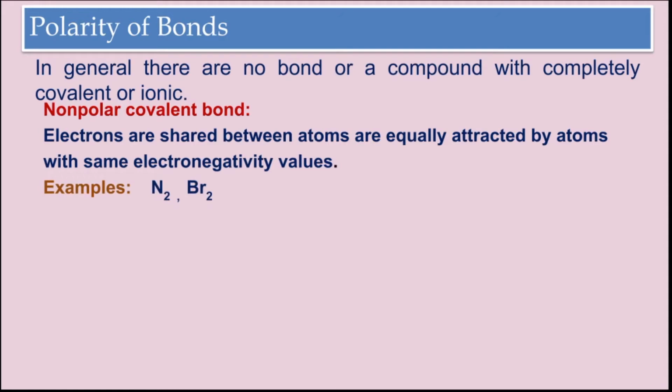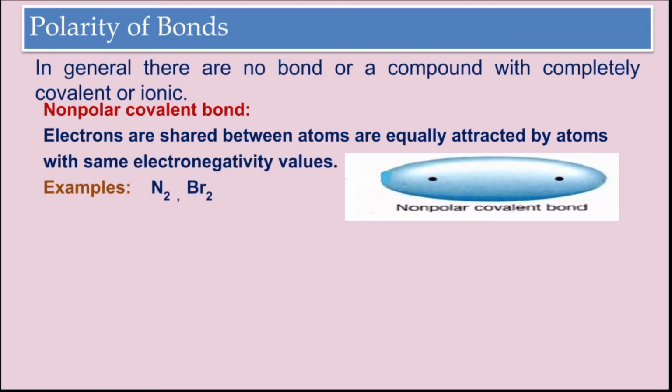bond. For example, in the case of N2 and Br2, in N2 both are nitrogen atoms and their electronegativity values are the same. So what happens? The attraction between the atoms will be equal, isn't it? So the electrons are attracted equally by the atoms. The bond formed will be non-polar in nature.